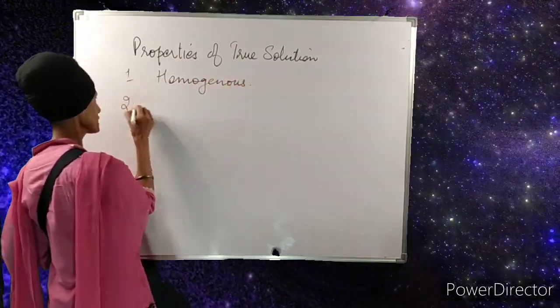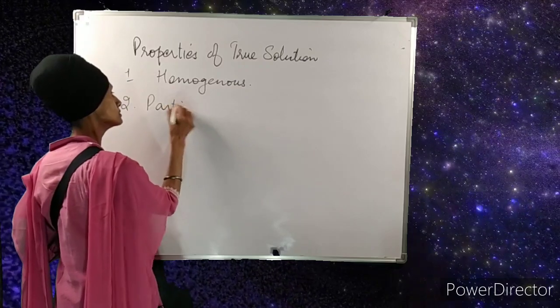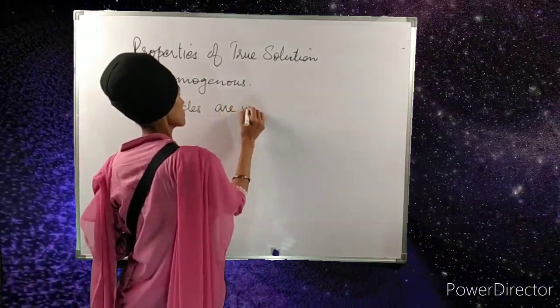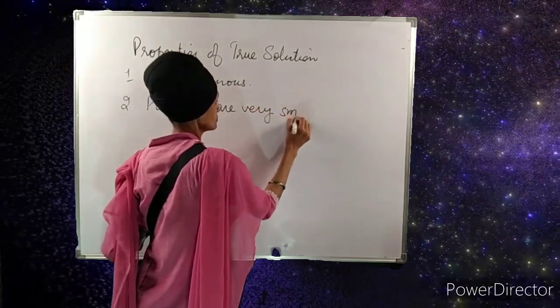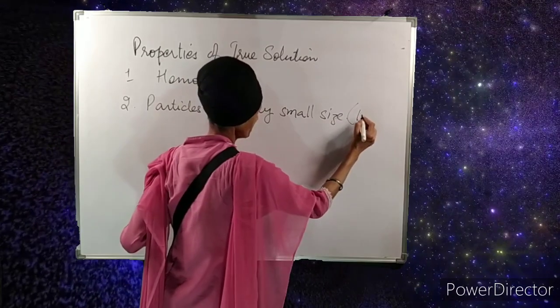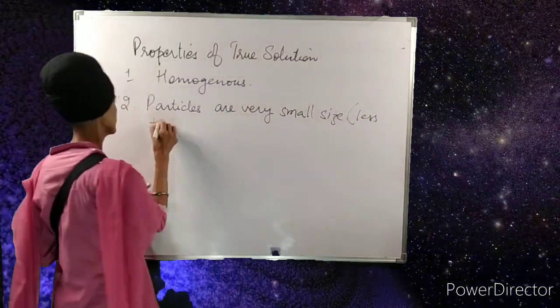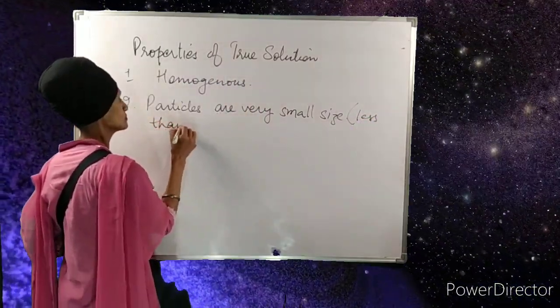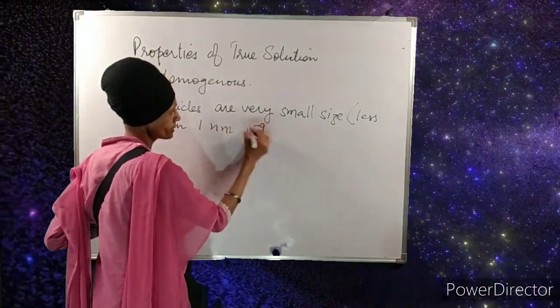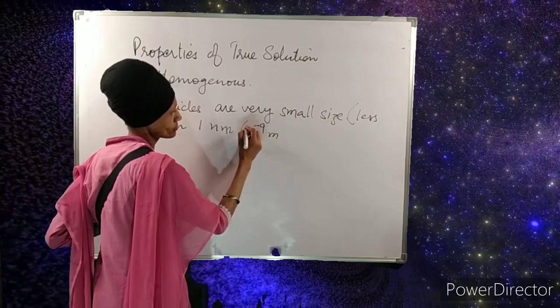Number 2, its particles are very small. The size is approximately less than 1 nanometer. 1 nanometer is 10 raised to power minus 9 meters.